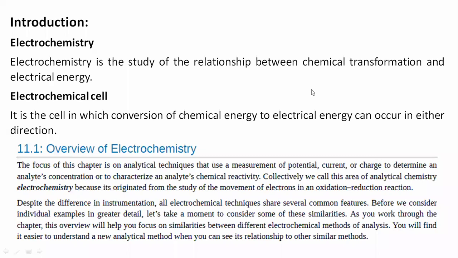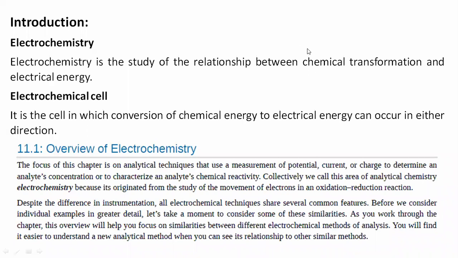This is what we discuss in this branch of study, that is electrochemistry. To study electrochemistry, we have designed a cell, the electrochemical cell, in which chemical energy is converted to electrical energy.